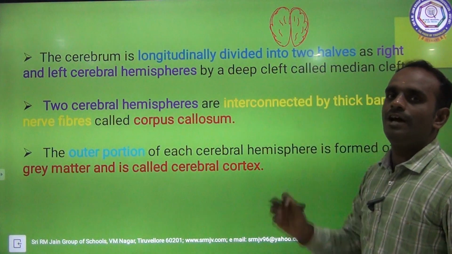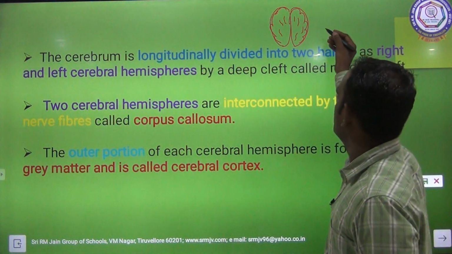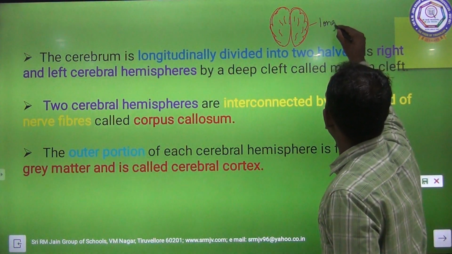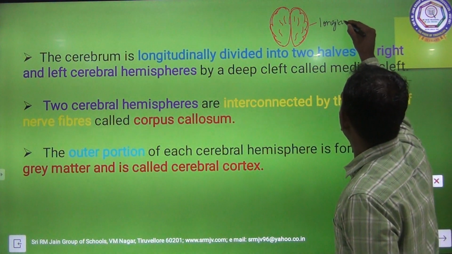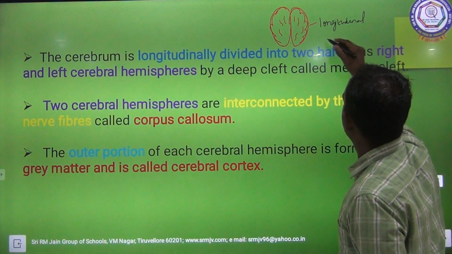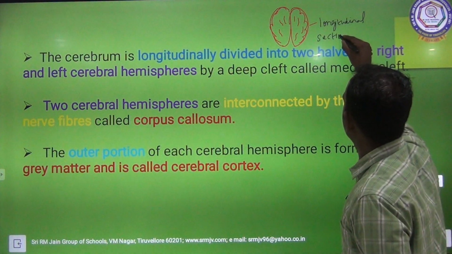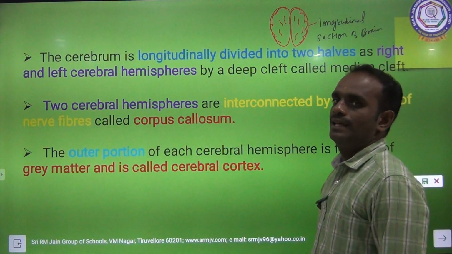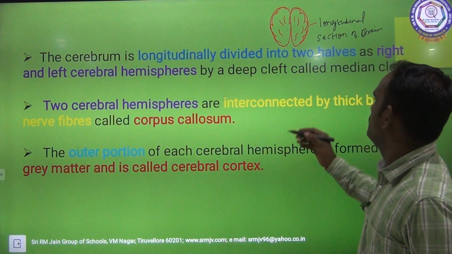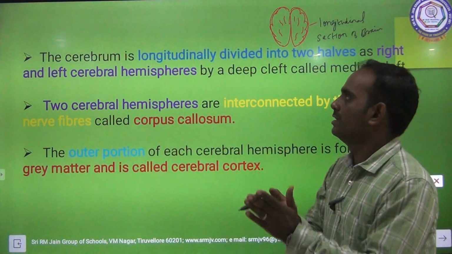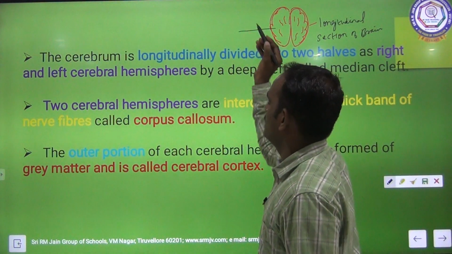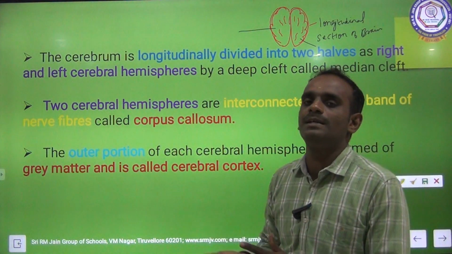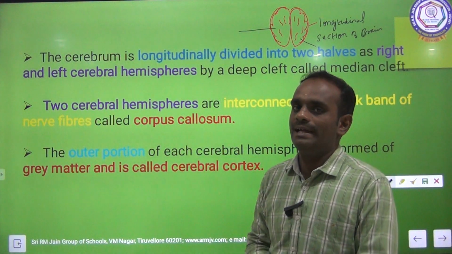This is the longitudinal section of the brain.